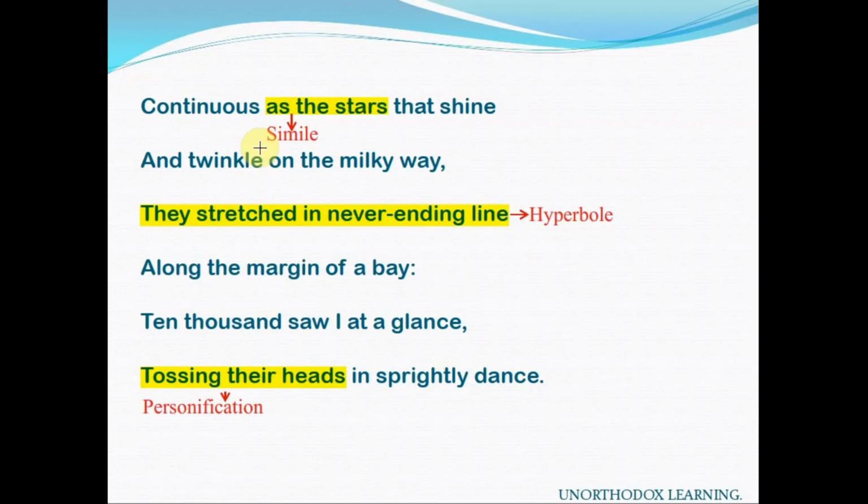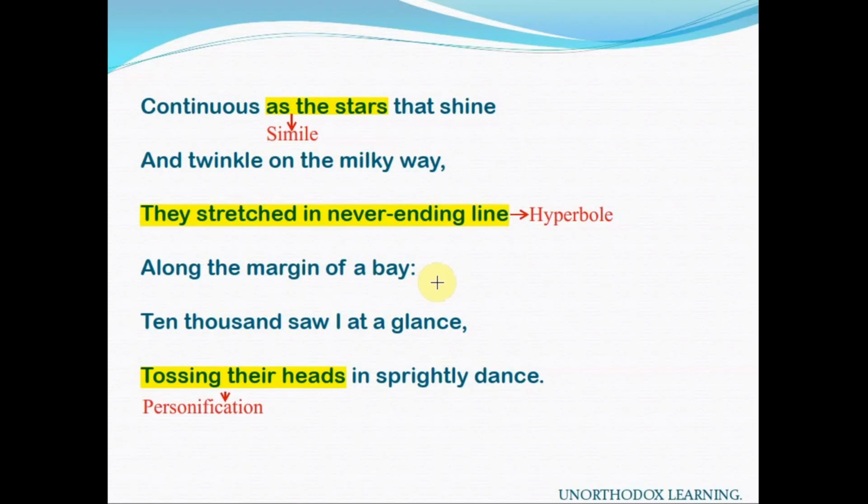They stretched in never-ending line. They seemed to form an endless line. When the poet was seeing that beautiful sight of golden daffodils fluttering and dancing because of the cool gentle breeze, he says that they stretched in a never-ending line. It seems as if they never end anywhere. They were so huge in number. In this line, hyperbole is used, meaning exaggerated. This line is exaggerating the number of daffodils. So hyperbole is used.